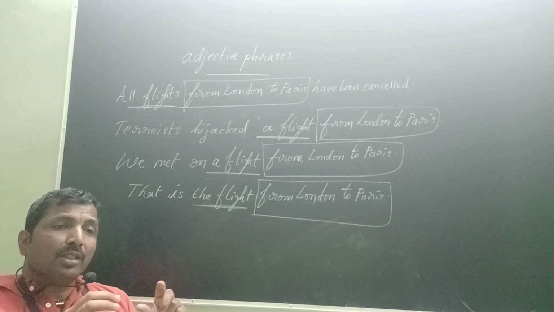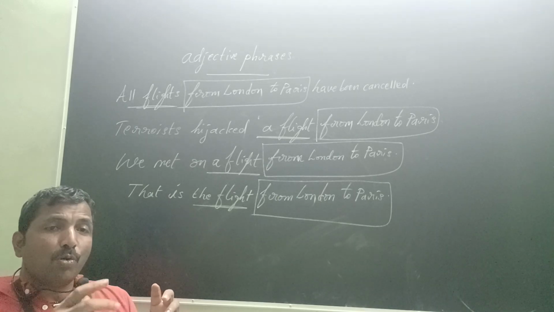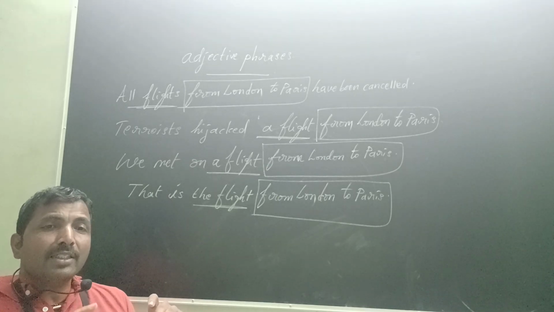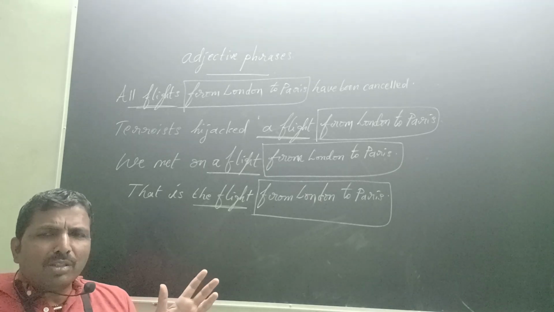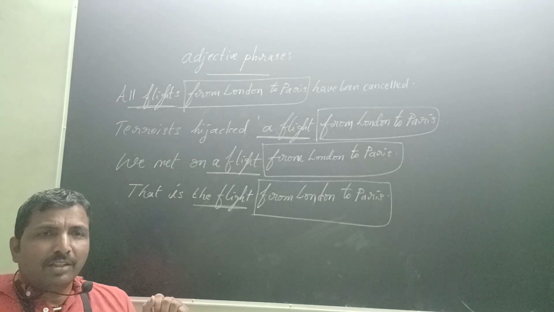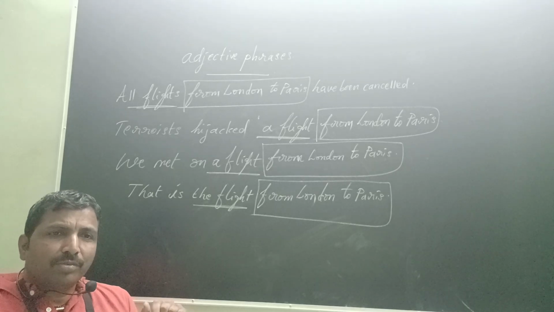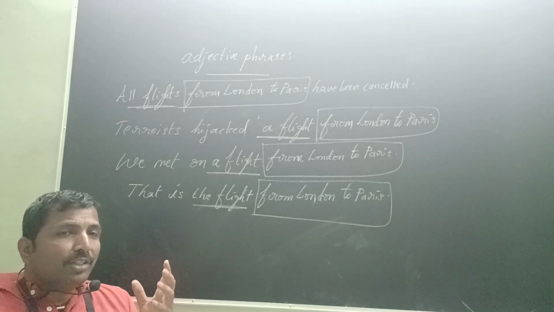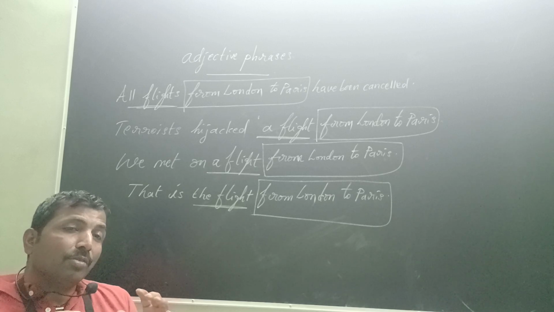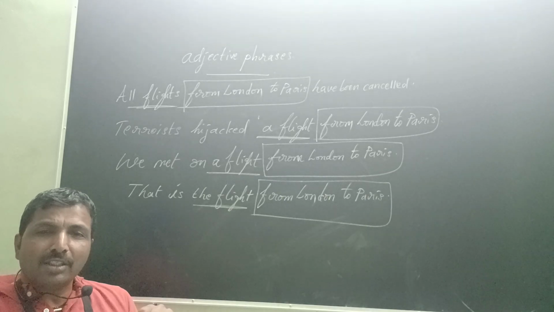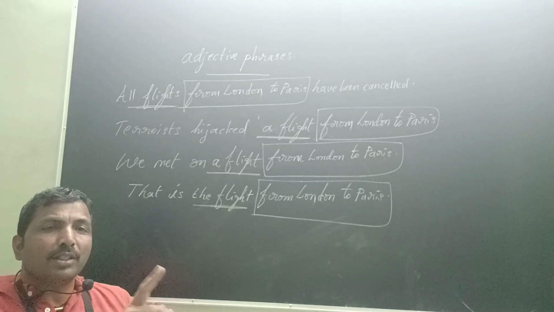Some quality is given: students with a goal. With a goal is an adjective phrase to the students. I like students with a goal. Being a teacher, I like students with a goal. What kind of students are they? Students with a goal. With a goal is an adjective phrase to the students.